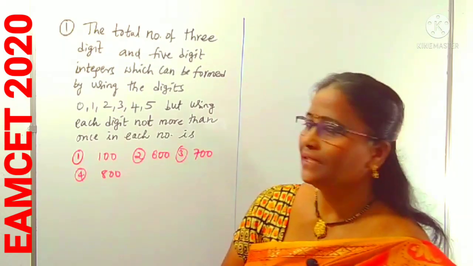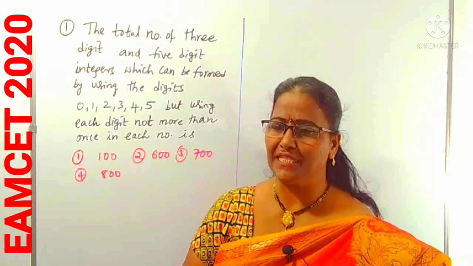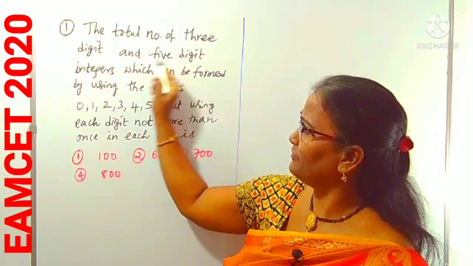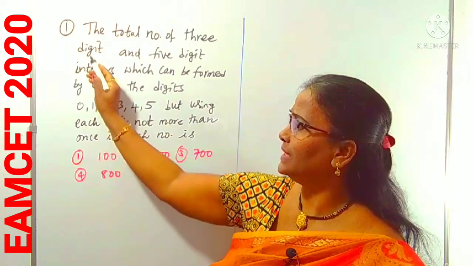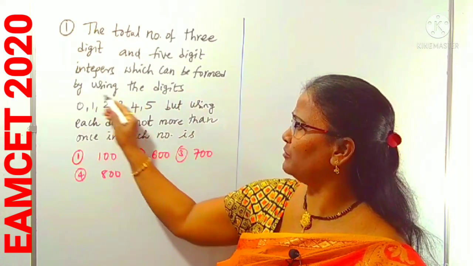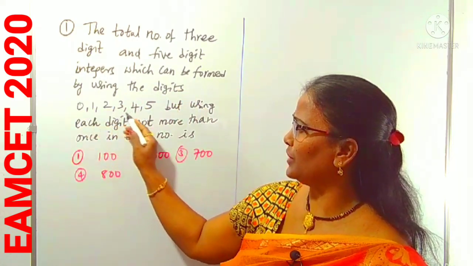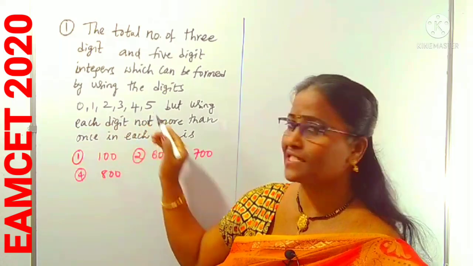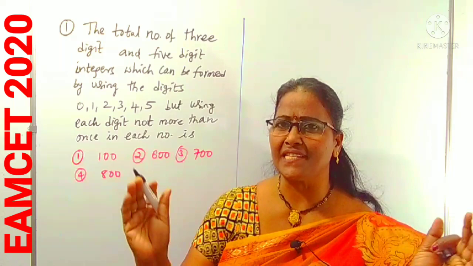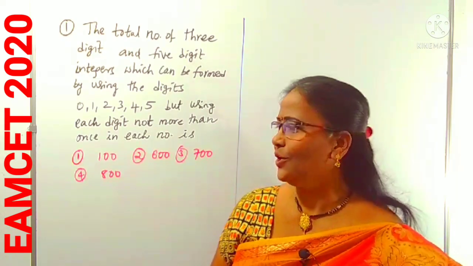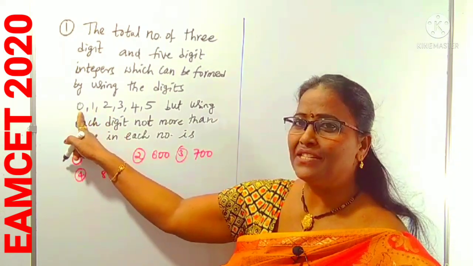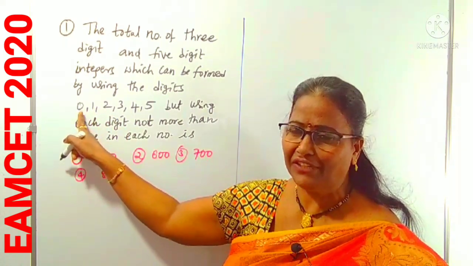What is given here? You have to read the question carefully, sentence by sentence. The total number of 3-digit integers as well as 5-digit integers, which can be formed using the digits 0, 1, 2, 3, 4, 5. We are using these 6 digits. We have to form the 3-digit numbers as well as 5-digit numbers and find the sum. Total means sum. Here you have to take one care: in case 0 is there, you have to observe that carefully.